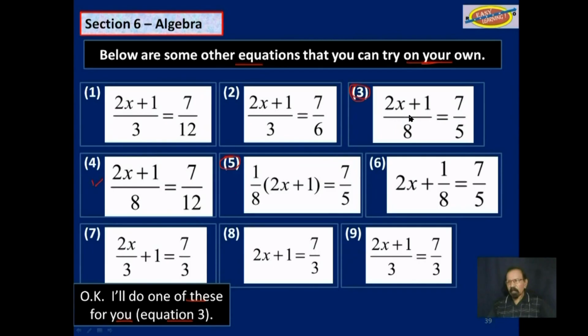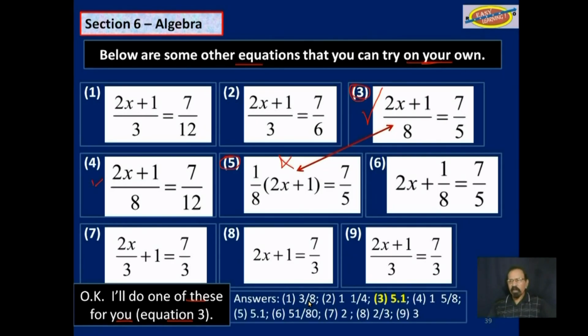As a matter of fact, equation 3, I will do that one. But keep in mind that that one and this one here, they are the same. And these are the answers down here if you take the time to work them out. On the next slide, I will do equation 3, and we will see that we get 5.1.